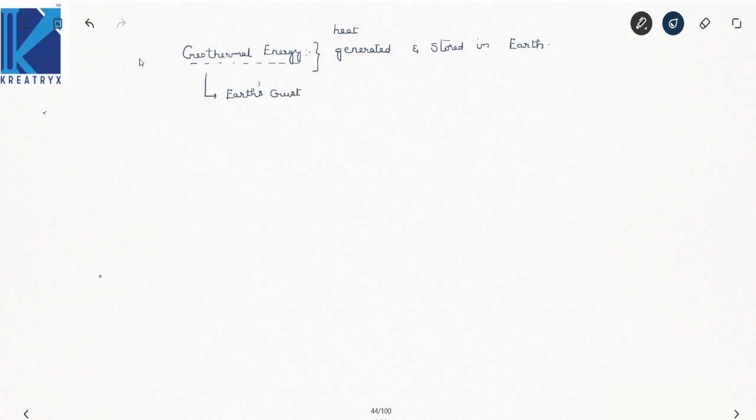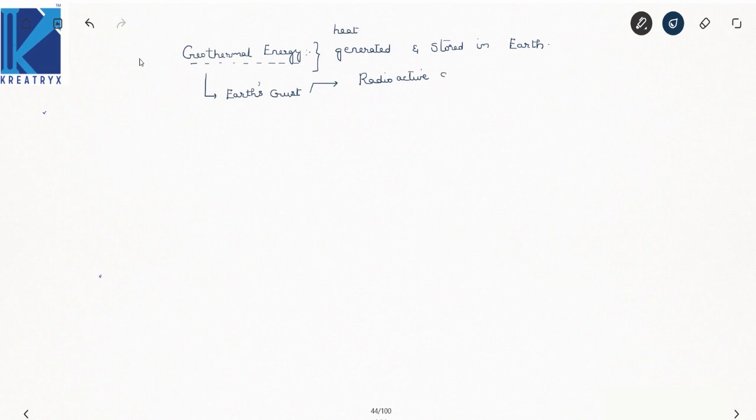Now, how is this geothermal energy formed? In the earth crust, this geothermal energy is formed due to radioactive decay of the materials. This is the prime thing.